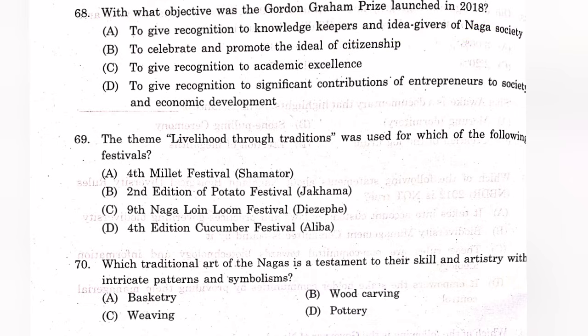Question number 69. The theme Livelihood Through Traditions was used for which of the following festival? The answer is C. 9th Naga Loin Loom Festival, Tetsupe. Question number 70. Which traditional art of the Nagas is a testament to their skills and artistry with intricate patterns and symbolism? The answer is C. Weaving.